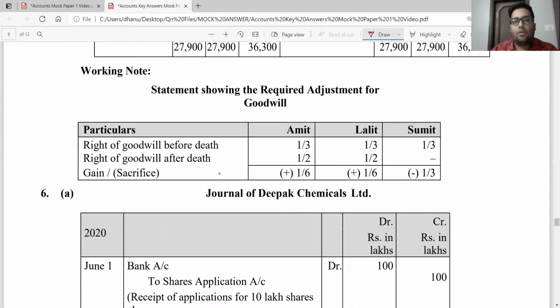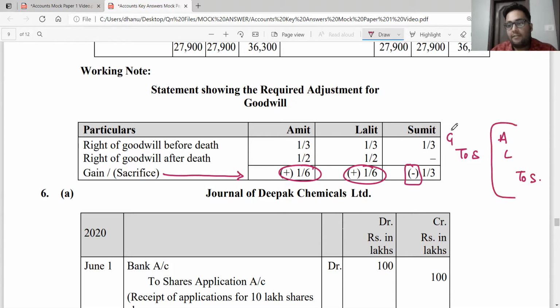So here we have working note number 1, statement showing required adjustment for goodwill. You have Mr. Amit and Mr. Lalit, and there is a gain or sacrifice. I used to do Amit, Lalit, Sumit. Here they have done it column wise, but it is the same thing. Your new share, your old share, and you're going to compare both. So I can say that Amit and Lalit have gained 1/6, 1/6, and Sumit has sacrificed 1/3. What is our journal entry for goodwill adjustment? Our journal entry for goodwill adjustment is gaining partner to sacrificing partner. So who are the gaining partners here? Amit and Lalit. Who is the sacrificing partner? Sumit. So I will say A, L to S.